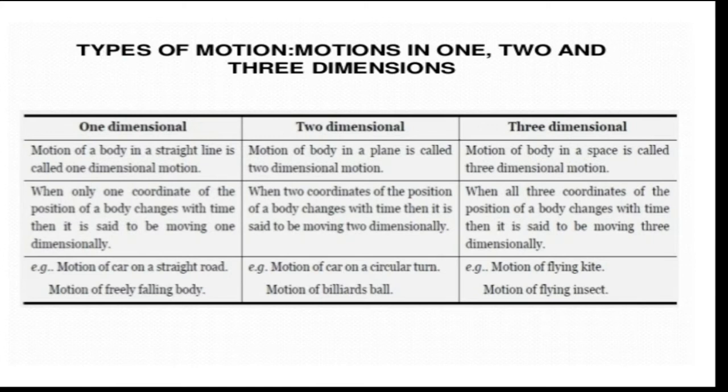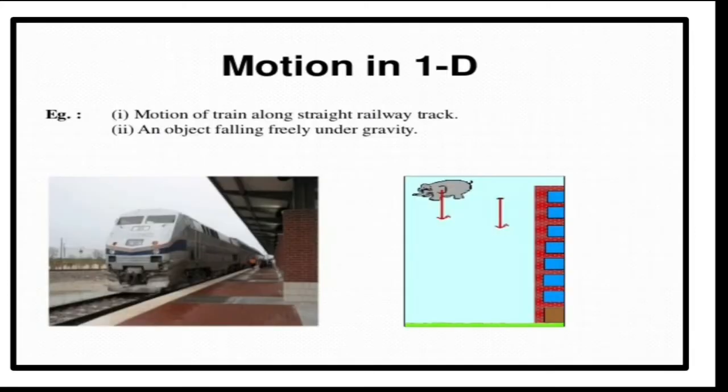So motion in a straight line, one-dimensional motion. Motion in a plane, two-dimensional motion. And coming to motion in space, motion in space is called three-dimensional motion. So three-dimensional motion means what? All the three coordinates we require to specify the position of an object at any instant of time. Motion of a kite, when birds fly, when an aeroplane passes, all such motions we can consider as motion in space. So all the three coordinates will be undergoing change during that motion, and we call it three-dimensional motion.